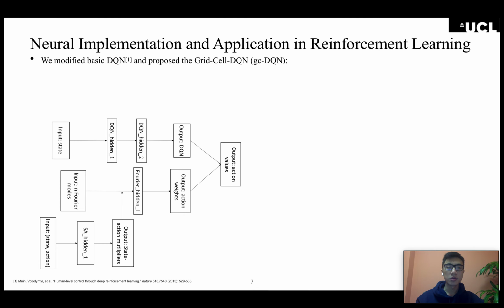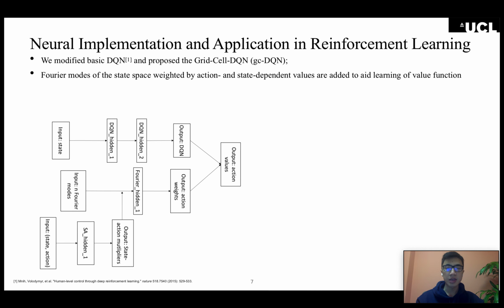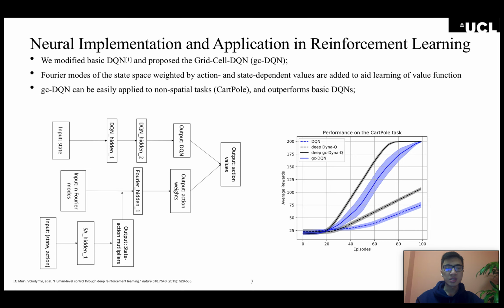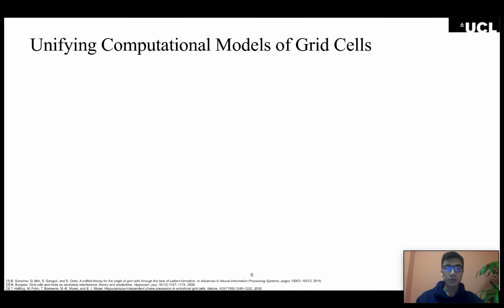Based on the proposed model, we included explicit Fourier inputs into the computation of a metric for guiding spatial navigation. We included the Fourier modes of the state space as inputs, and an additional subnetwork with action and state-dependent weights, to a DQN to allow it to learn efficient prediction of future states and thus of the corresponding rewards. The proposed neural architecture is termed grid cell DQN, or just GCDQN. We demonstrate the utility of GCDQN through experiments on non-spatial reinforcement learning tasks such as CartPole. We show that our GCDQN significantly outperforms the standard DQNs.